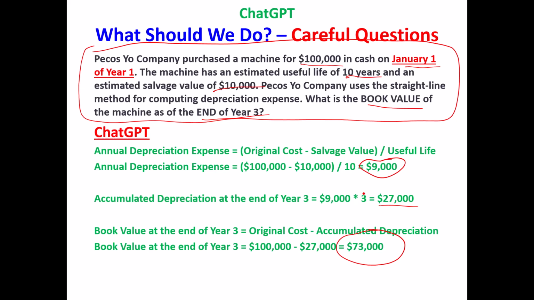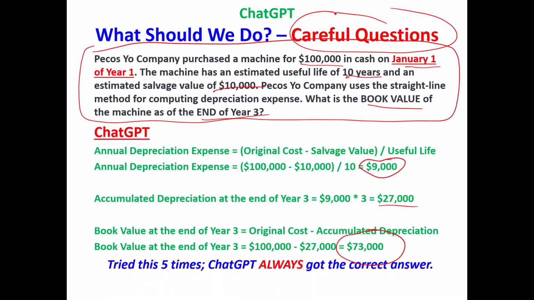Now, what do I mean by careful questions? Well, let's change this question into a very simple way. Don't buy it on January 1st, year 1. Buy it on, I did this, by the way, 5 times in ChatGPT. Always got the correct answer. Doesn't give exactly the same answer each time, the same text. It creates a new answer. Doesn't just copy the old one, but it got it right all 5 times.